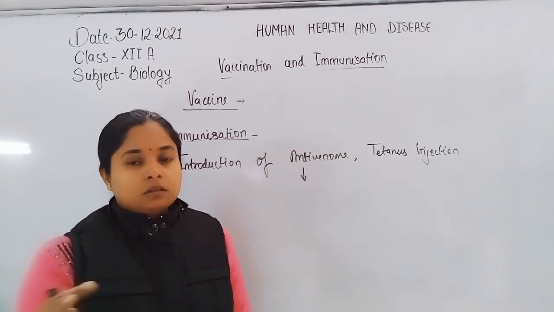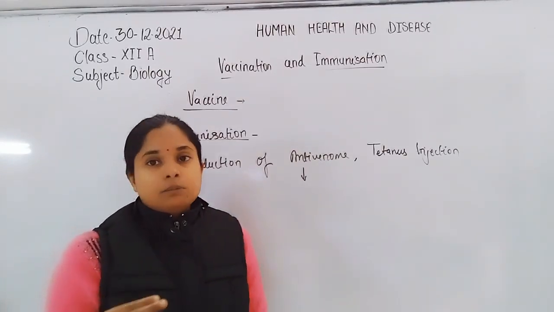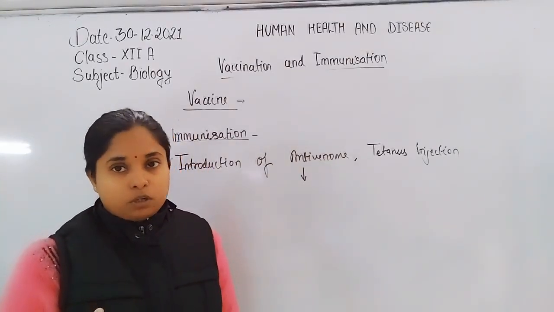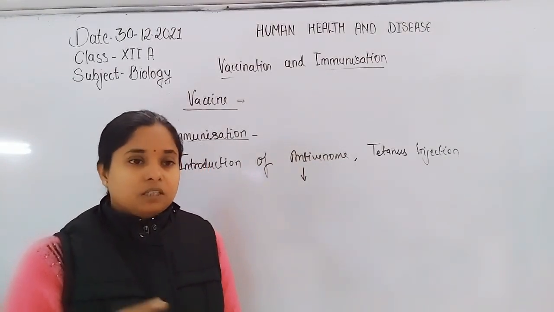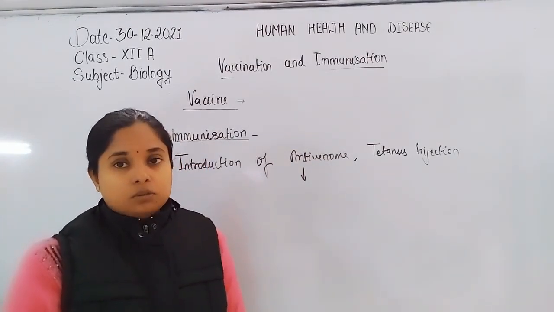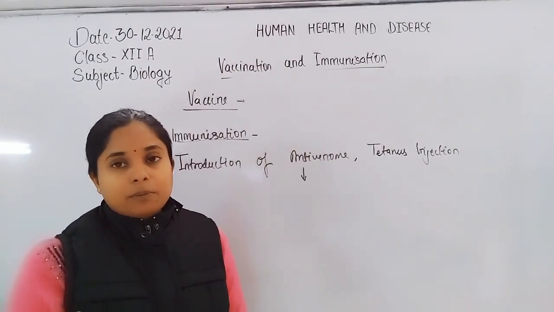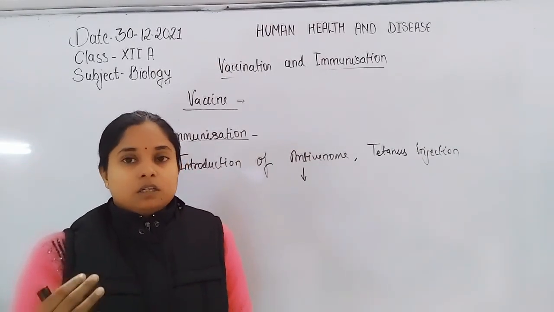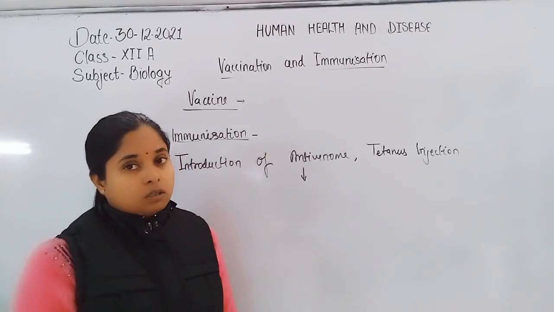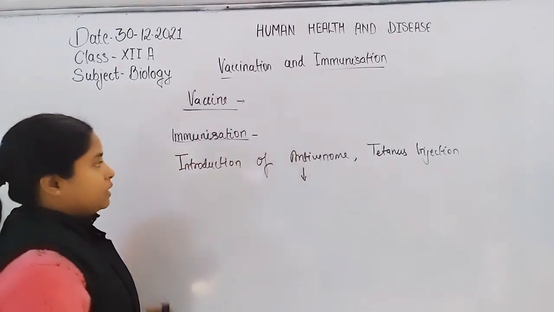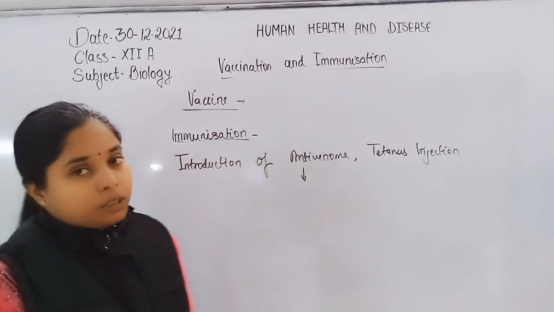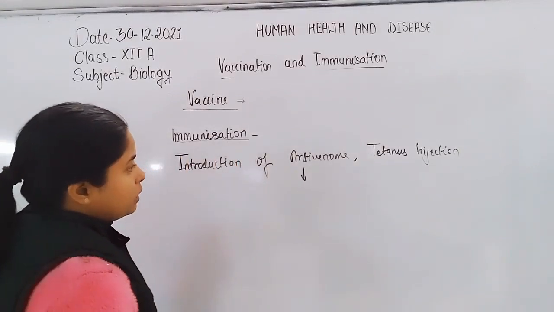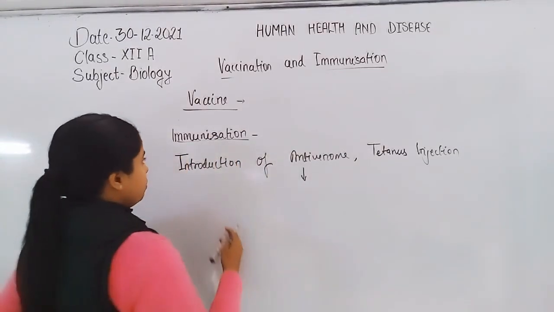So that's why the introduction of pre-formed antibodies is more suitable than the preparation of antibodies within our body, because there is no time, and within that time the person may die. So the introduction of pre-formed antibodies in the form of anti-venom prepared from horse serum is more significant if we compare it with the active type of immunity. So the tetanus injection or anti-venom are included in passive immunization.